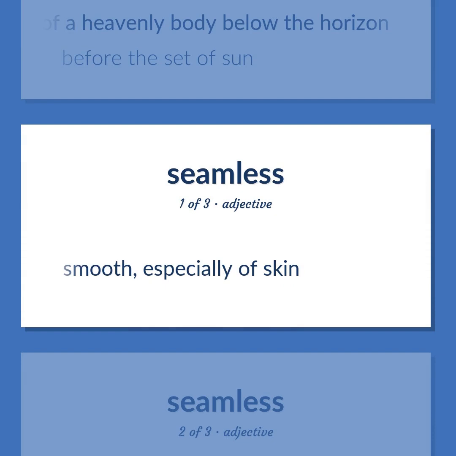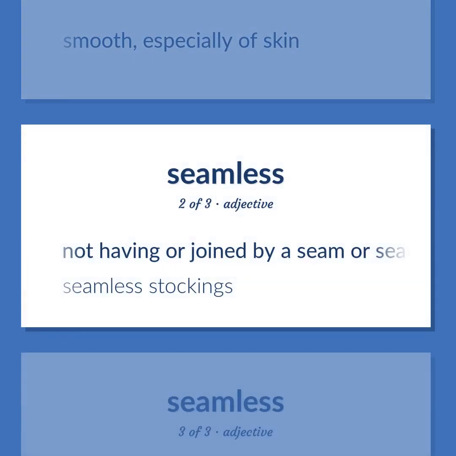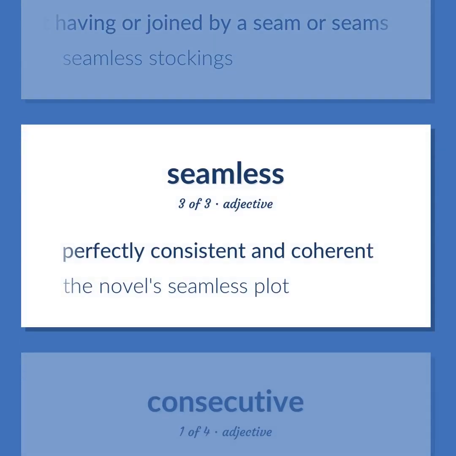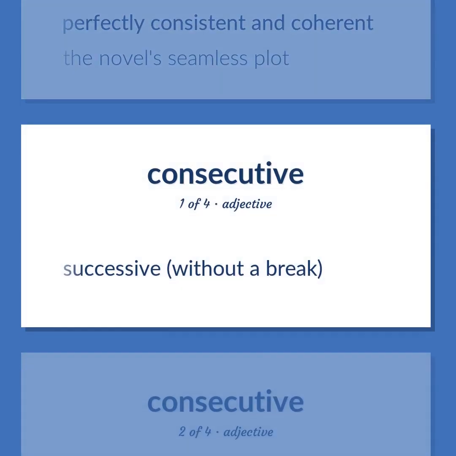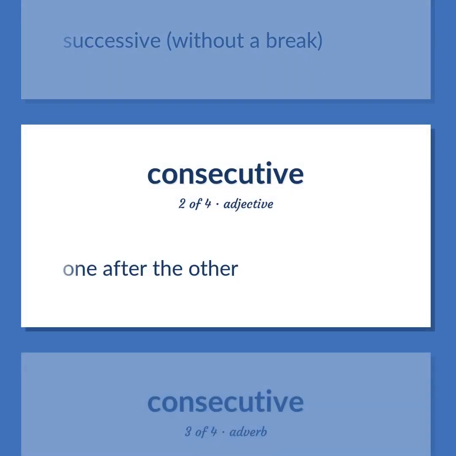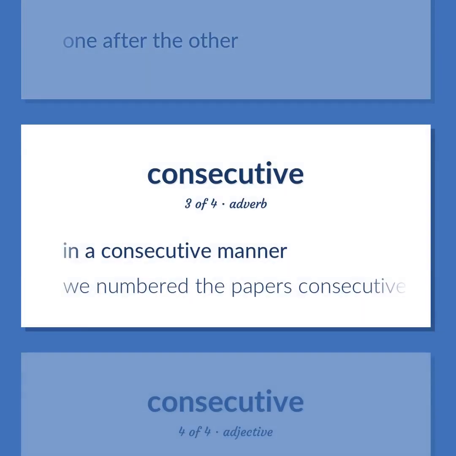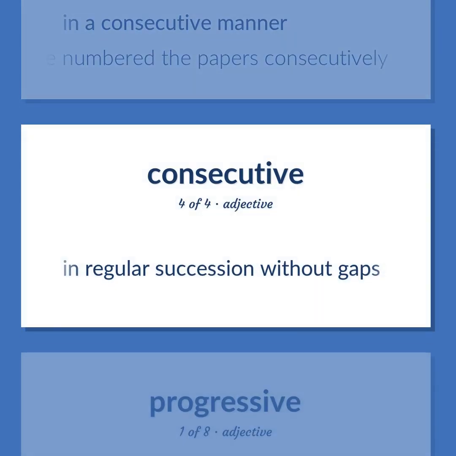Smooth, especially of skin. Not having or joined by a seam or seams. Seamless stockings. Perfectly consistent and coherent. The novel's seamless plot. Successive, without a break. One after the other. In a consecutive manner. We numbered the papers consecutively. In regular succession without gaps.